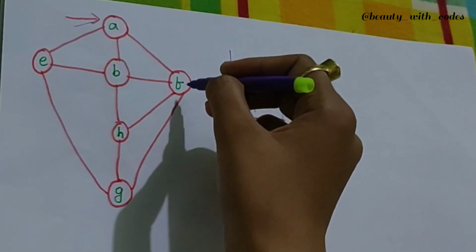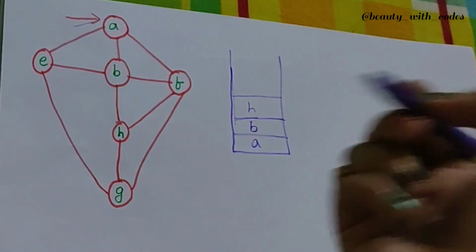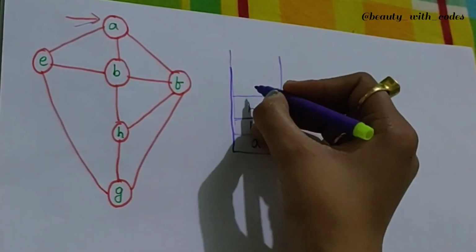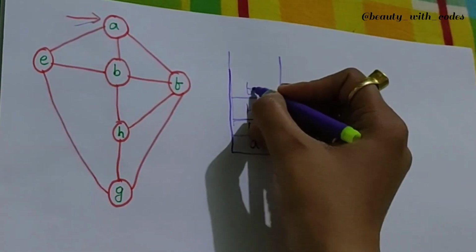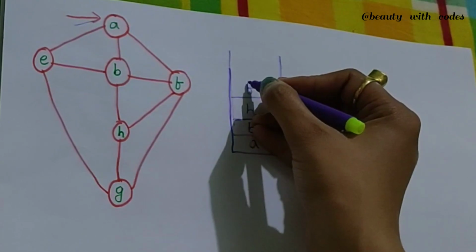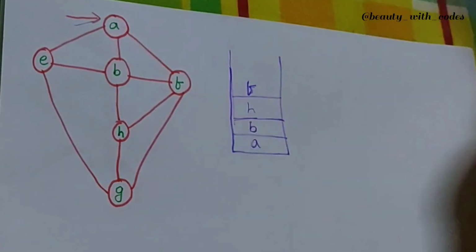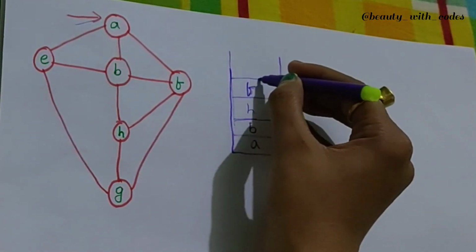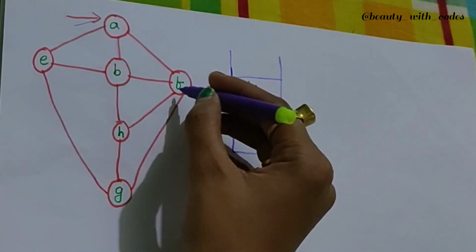So I can insert either F or G, right? What will I insert? Let's say I'm inserting F. Again, my wish. You can insert F or G or whatever you want, as long as it must be a neighbor. Fine. So we inserted F. Now check for F.